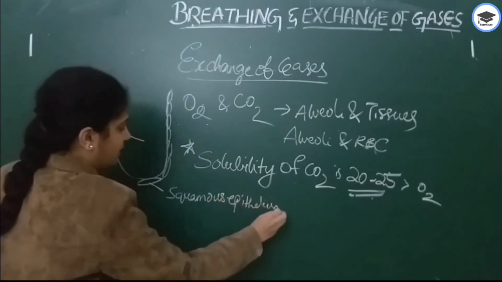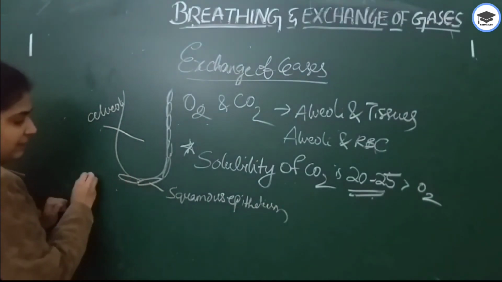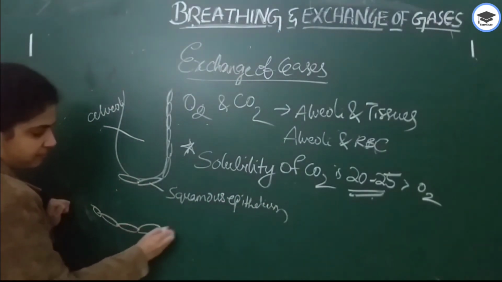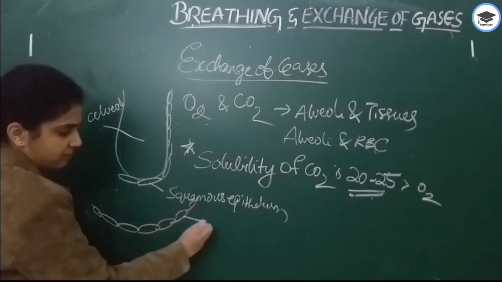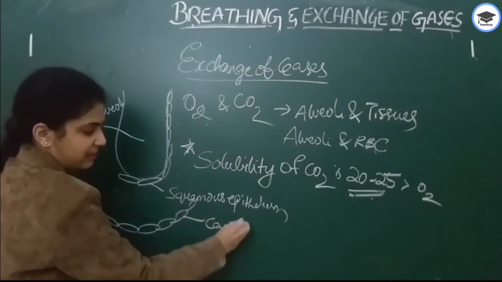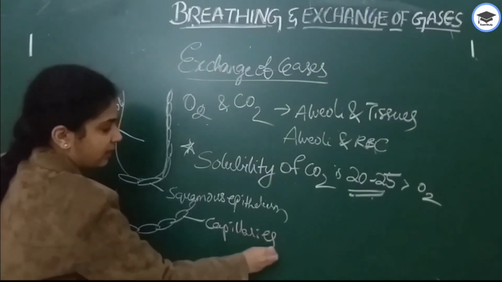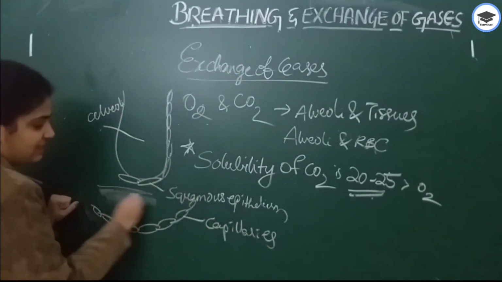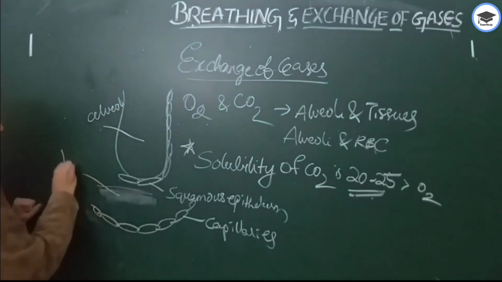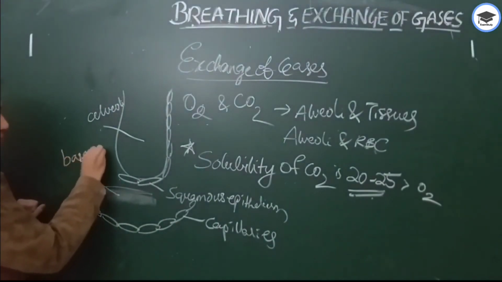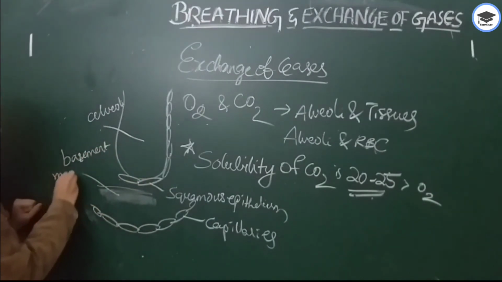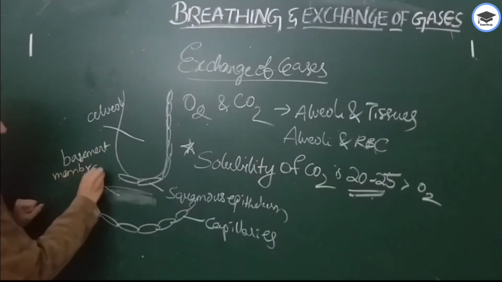In between here, these are the capillaries, and this is the alveoli. In between the alveoli as well as the capillaries, there is a basement membrane which is present.